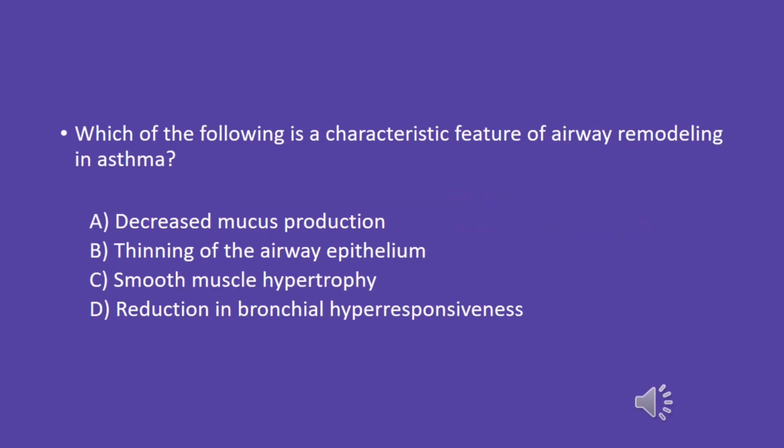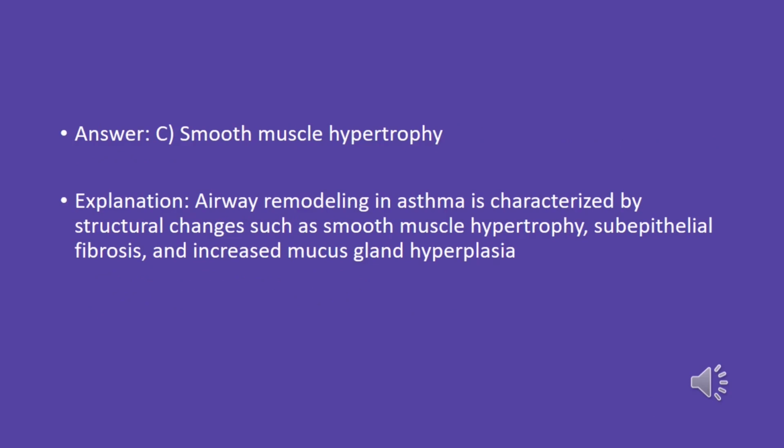Which of the following is a characteristic feature of airway remodeling in asthma? A. Decreased mucus production. B. Thinning of the airway epithelium. C. Smooth muscle hypertrophy. D. Reduction in bronchial hyperresponsiveness. Answer: C. Smooth muscle hypertrophy. Explanation: airway remodeling in asthma is characterized by structural changes such as smooth muscle hypertrophy, subepithelial fibrosis, and increased mucus gland hyperplasia.